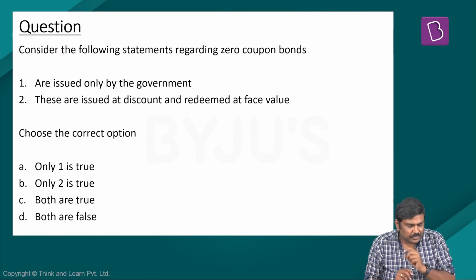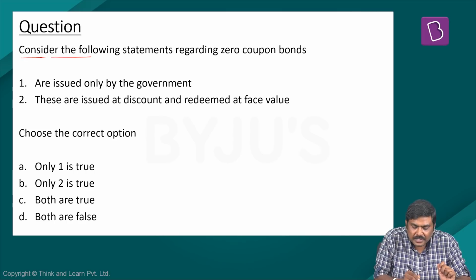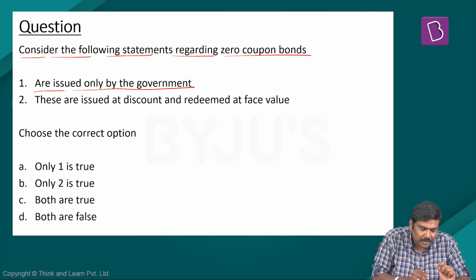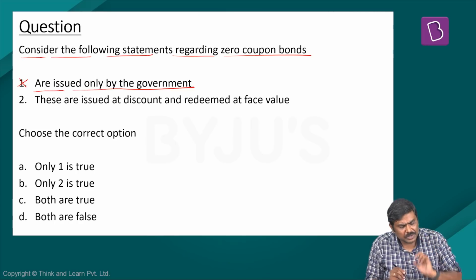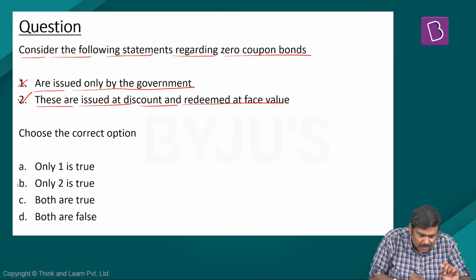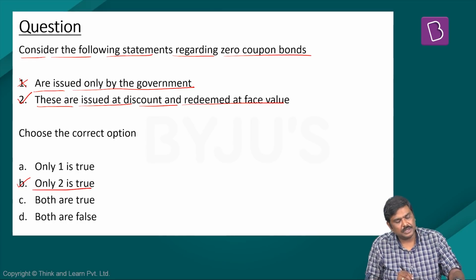Now based on this discussion, I have given a question here. Consider the following statements regarding zero coupon bonds. Are issued only by the government? No, can be issued even by the companies also. These are issued at a discount and redeemed at a face value? Generally, yes. This particular statement is true. Hence, option B is the right option here.